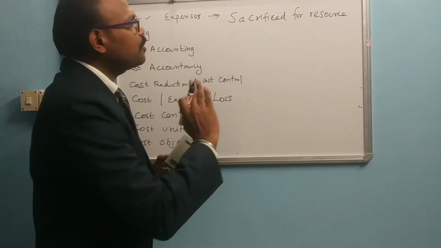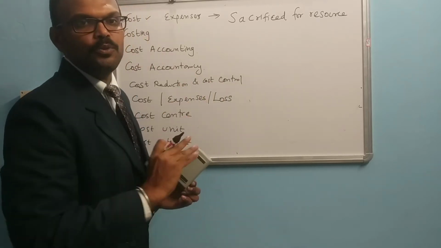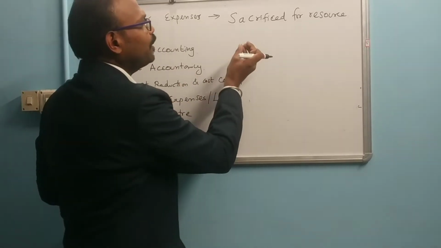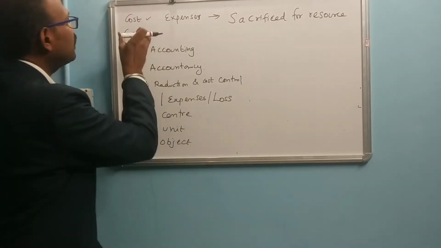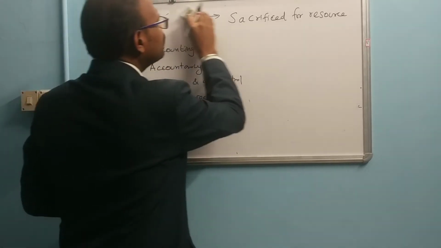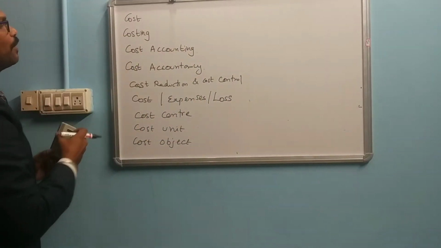In order to produce some commodity, a particular thing, we are going to sacrifice resources, we are going to spend some amount. So that is called cost. Here the next definition is costing.